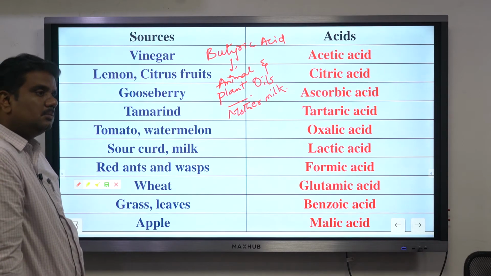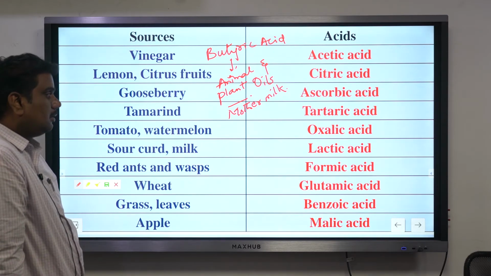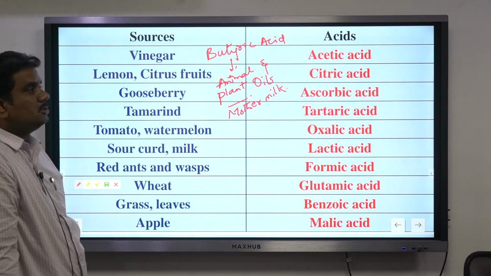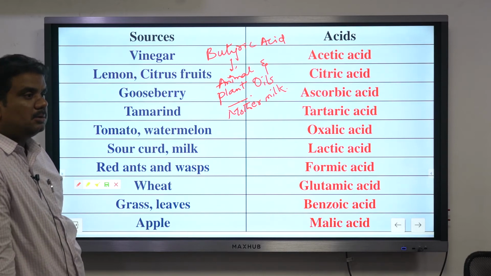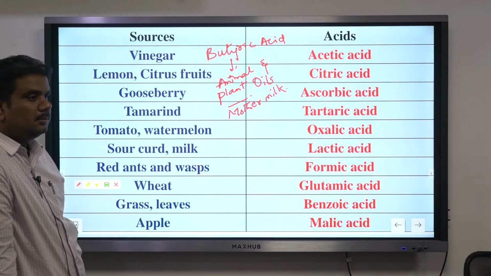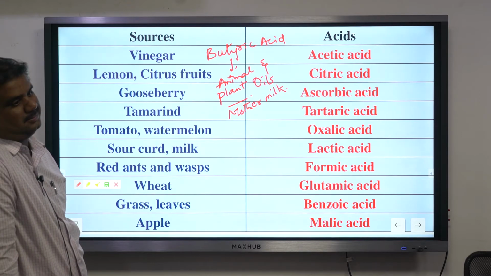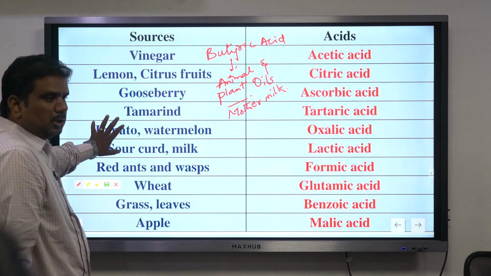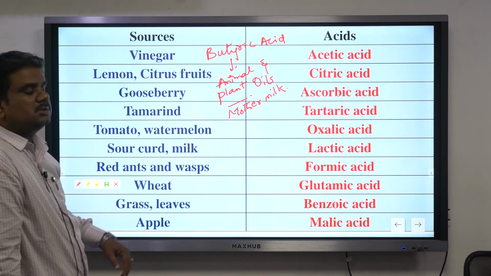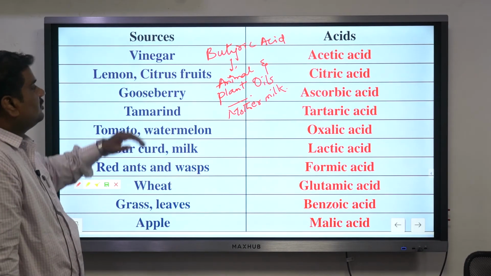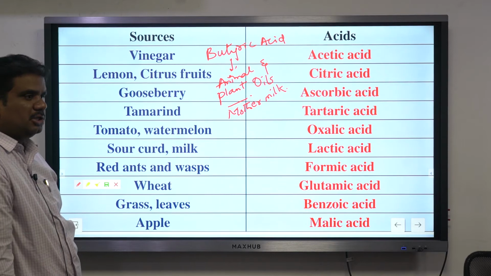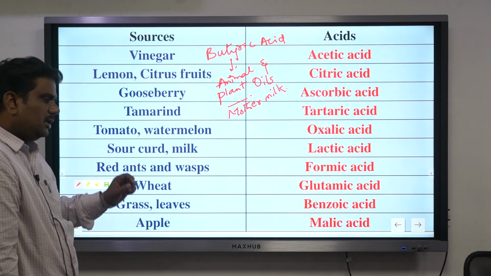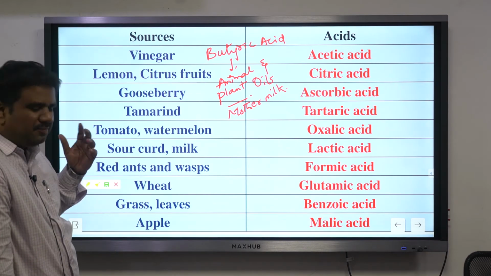Sir, in wheat also there is an acid. But wheat is not sour in nature. Suppose I say apple, is it sour? Slightly. Watermelon, sweet. Tomato is sour, yes, we do accept it, having oxalic acid. Suppose you're talking about vinegar, it is better to say bitter rather than sour. But even in that particular case, you're having acetic acid.